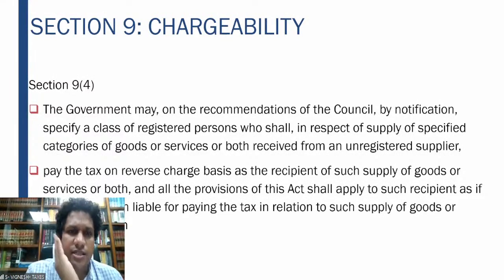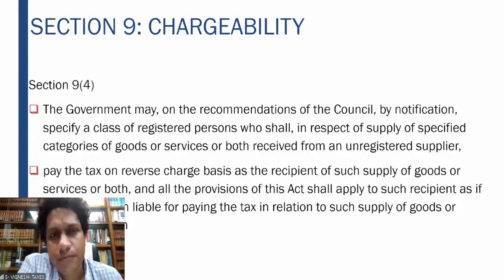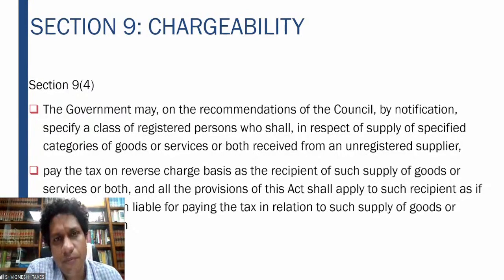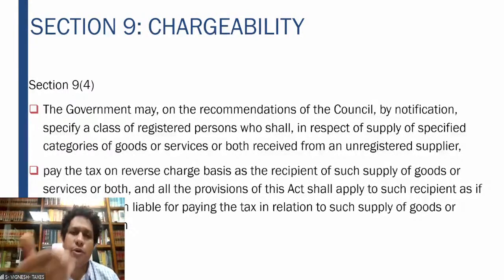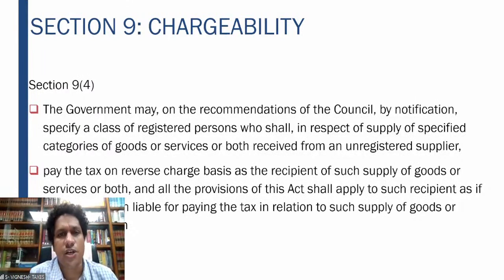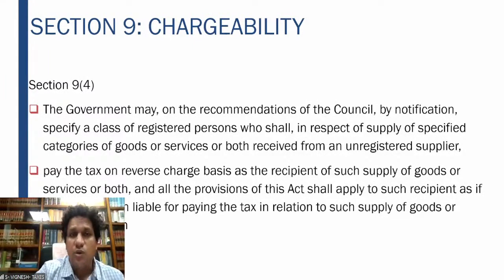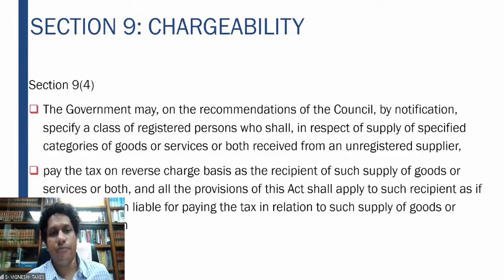But whereas 9 subsection 4, what does it say? It says that if you are a registered person, please listen to me very carefully. If you are a registered person and you are procuring goods or services from an unregistered person with respect to certain specified categories of goods or services, the person who is registered shall pay the government the tax on the reverse charge mechanism.